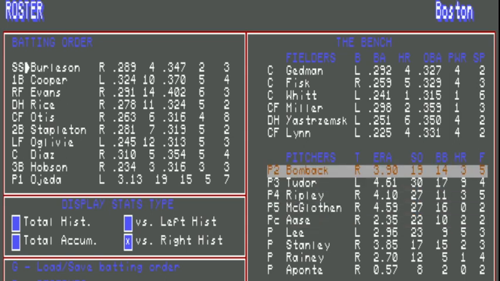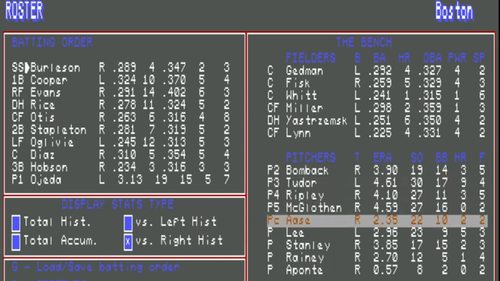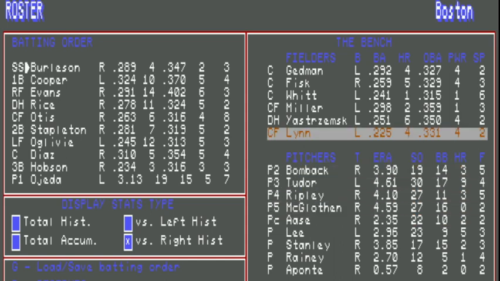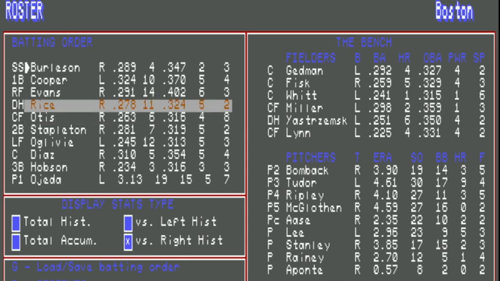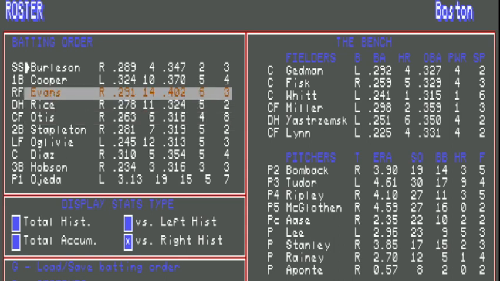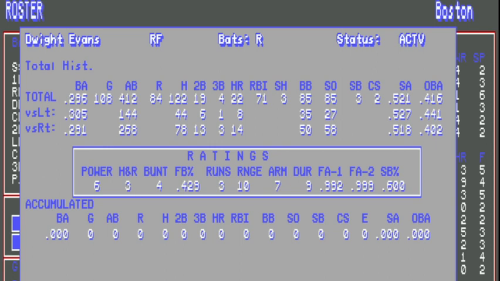If you highlight a player and press Alt 1, Alt 2, Alt 3, and then Alt 6 picks the closer. Let's highlight Evans, because he had a good year in 1981. If I highlight him and then press space, I'll see his statistics.